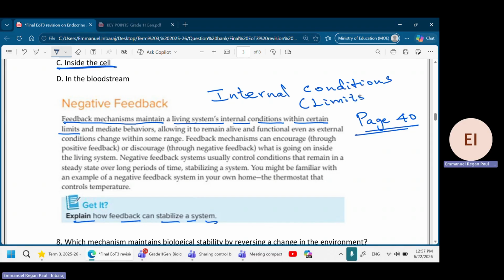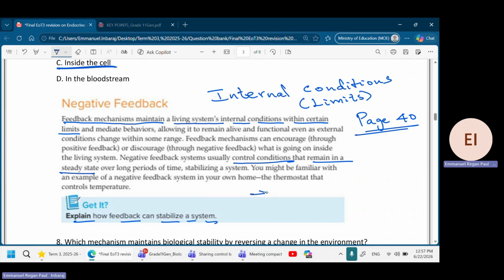They do not allow something to happen drastically; they don't allow something to increase more, and they don't allow something to decrease. They always control the condition and maintain a steady state. This is what we call the negative feedback mechanism.